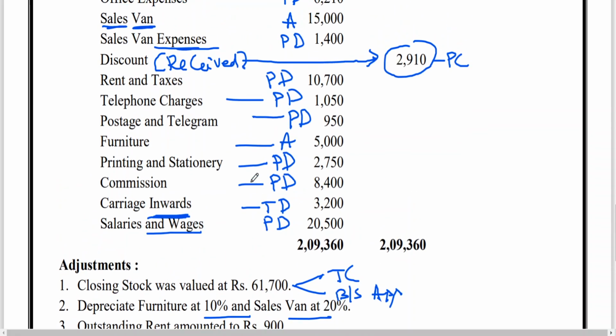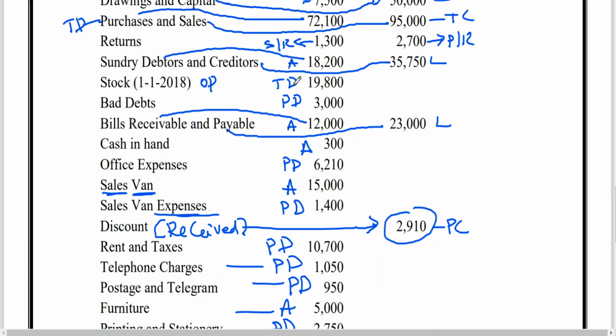Now, debtors 18,200: they have already deducted bad debts. Please remember, when bad debts appear in the trial balance, it means they have already been deducted from debtors. That is why this has only a single effect. All trial balance items will have only a single effect. All adjustments will have a double effect, as I told you in adjustments. A transaction that has been omitted, according to the double entry system, is why we have two effects.